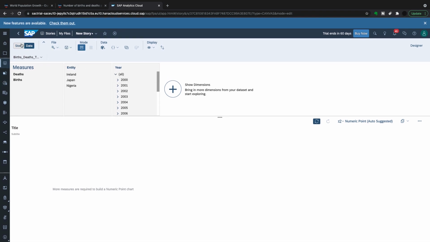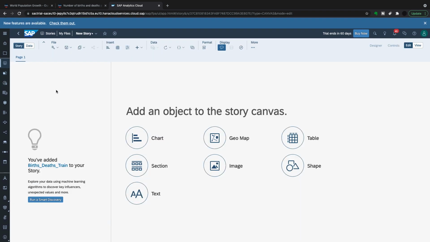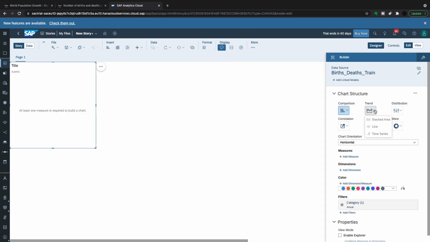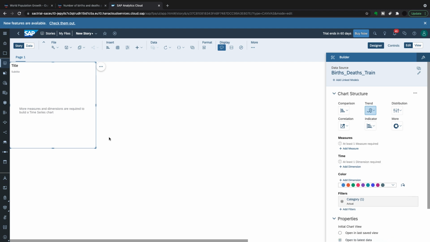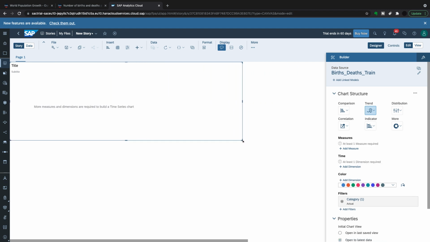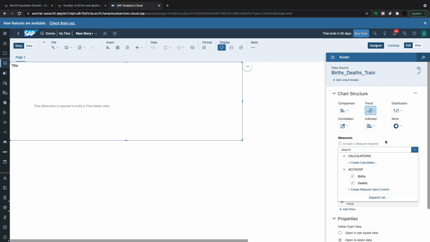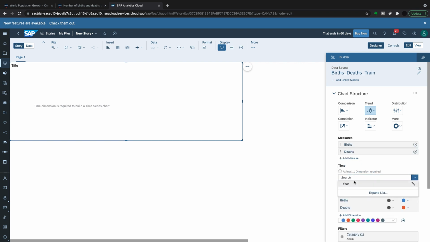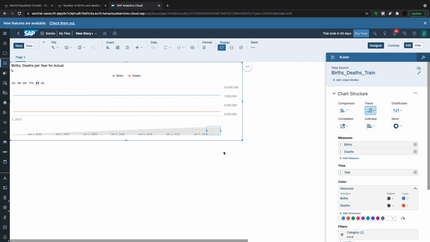If I go to my story now, the visualization we want to create is a chart, and the chart is a trend chart, which is a time series. I'm just going to pull this out here so we can see the time series chart over time. The births and deaths are my 2 measures. I am going to pull time in years as my aggregation. And this is all the data chucked together. Not really that useful for us, but we can add our forecast at this stage.